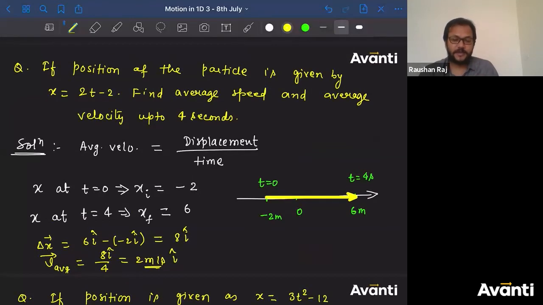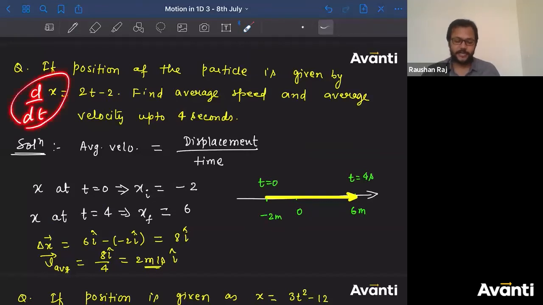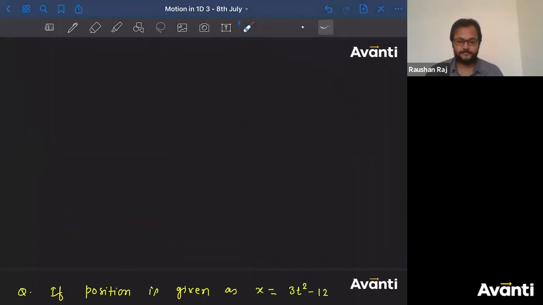Tanishq is asking, sir, what if the question was to find instantaneous velocity? Then do we need to differentiate it? Yes. If the question was to find the instantaneous velocity, you have to differentiate this with respect to time t. Very good. Now, how will I find the average speed?